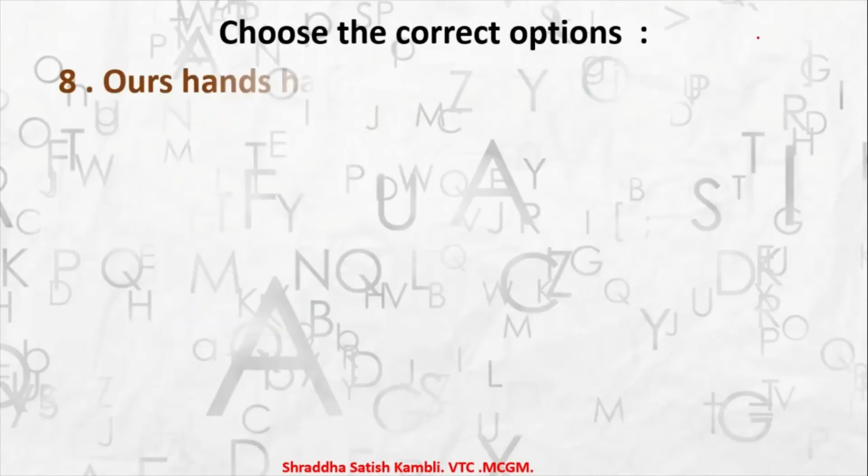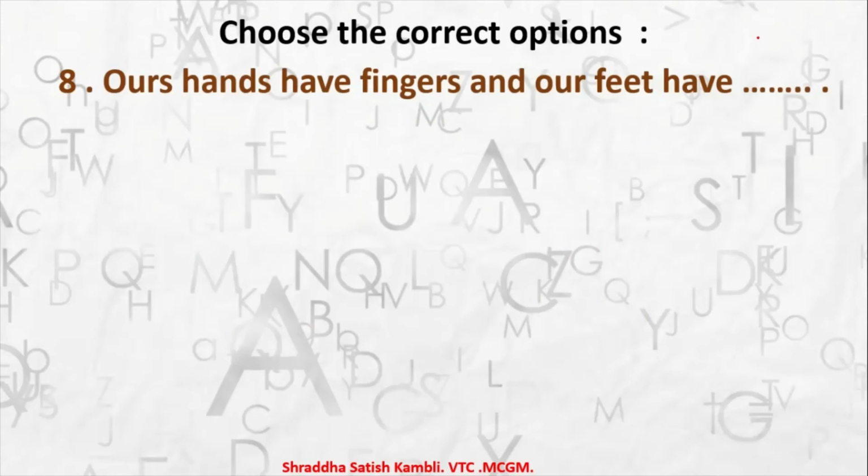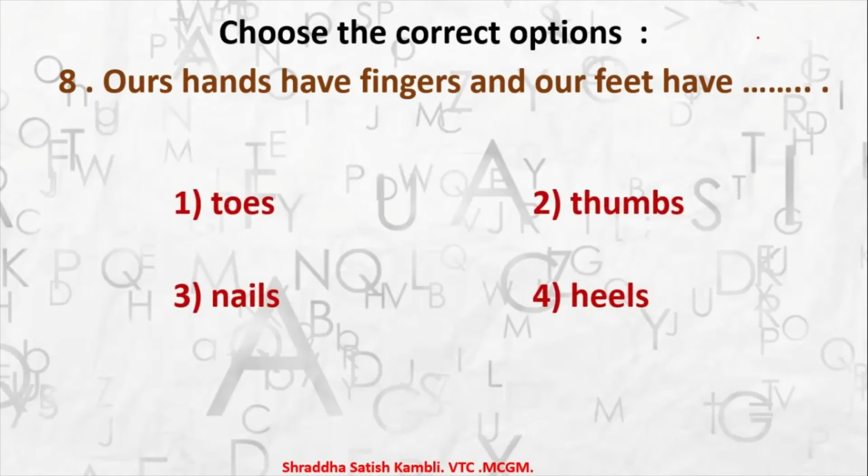Alright, coming to question number 8. Our hands have fingers and our feet have dash. When there are fingers on our hands, what do our feet have? What are they called? Many of us say, the fingers of my hand are paining and the fingers of my feet are paining. But remember, you have fingers on the hand, on the feet you have something else.